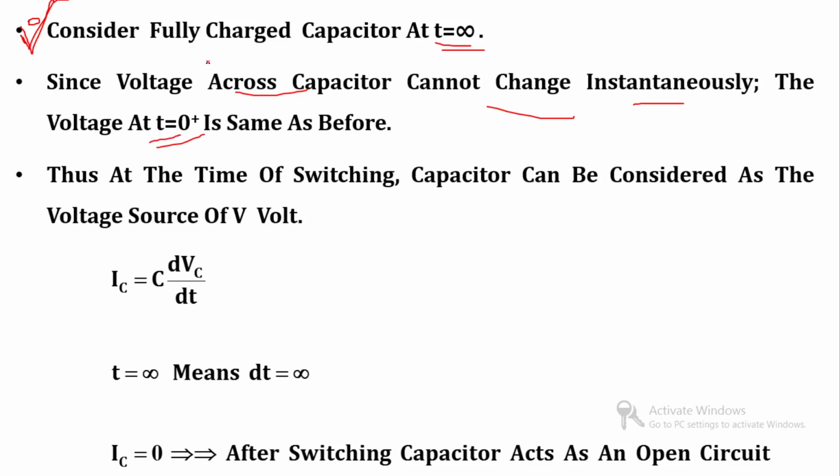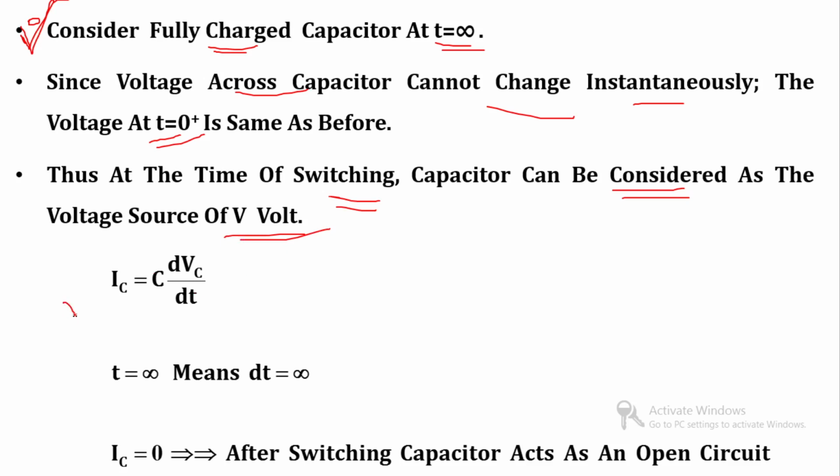If we connect the fully charged capacitor, before switching that capacitor is already charged, so after switching that entire voltage appears across the capacitor. So we can say that at the time of switching, the capacitor can be considered as a source of V volt.